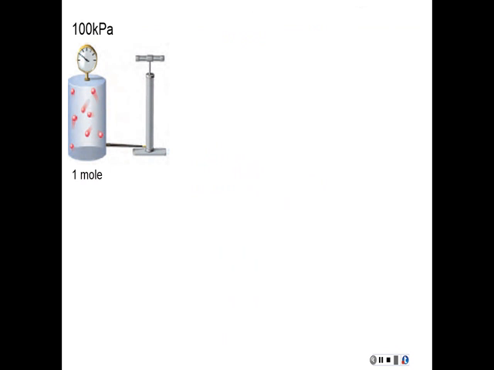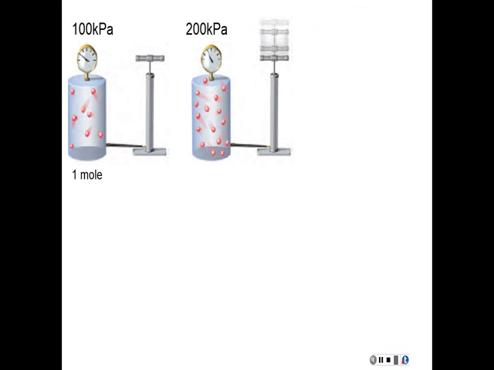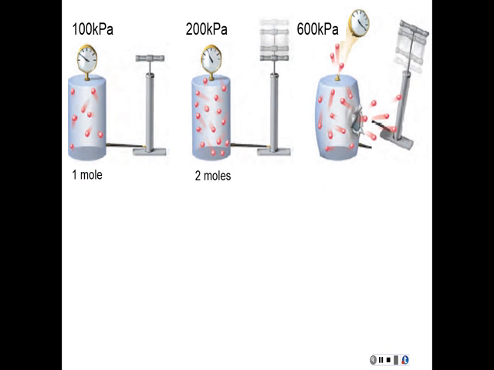Right, the next gas law we're going to take a look at will involve a container that has a constant volume, and now we're going to be pumping more air into it. So we're starting off with 1 mole of gas in the container, and the pressure then is 100 kPa. Now, if I pump in some air in there, I can get the pressure to become 200 kPa. How many moles of gas would be in there now? Right, you guessed it, 2 moles. So you notice I doubled the pressure by doubling the number of moles of gas. And if I put in more gas, I could probably burst that container.